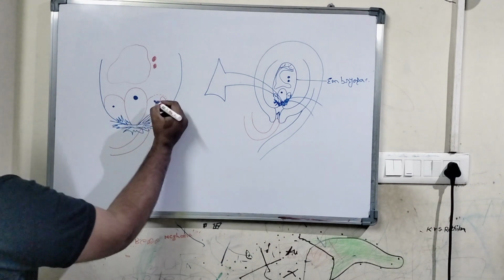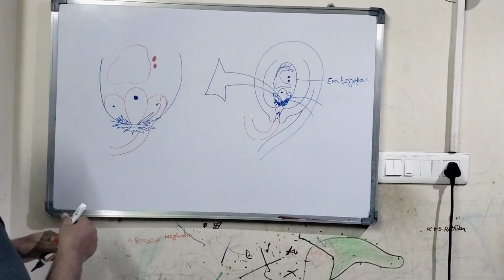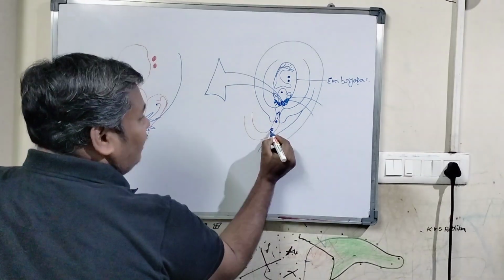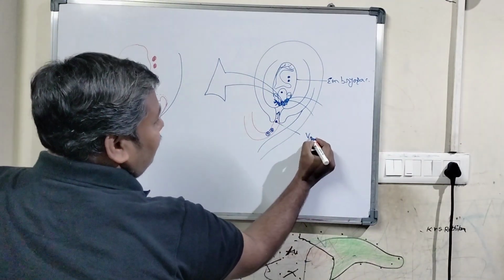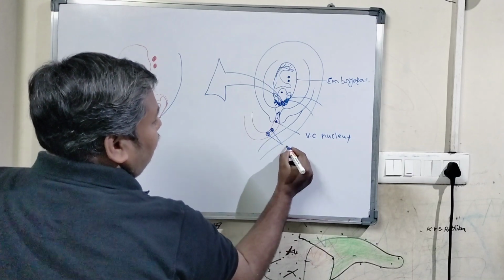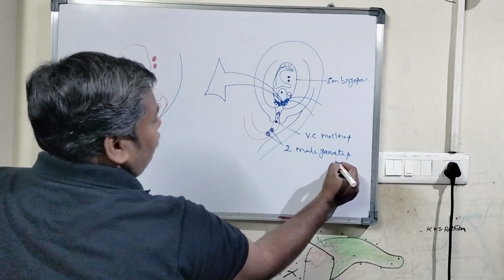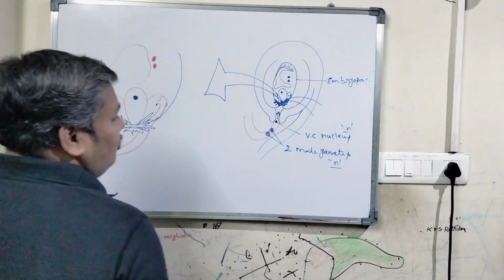The pollen tube consists of one vegetative cell and two male gametes. This is the vegetative cell nucleus, and these are the two male gametes, which are in haploid condition. Of course, the vegetative cell nucleus is also in haploid condition only.